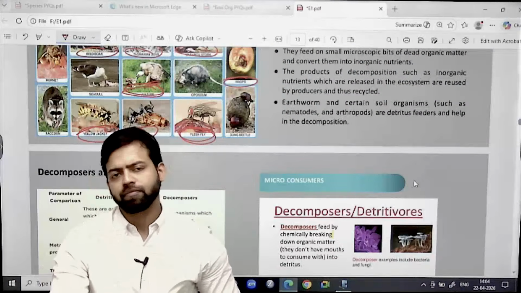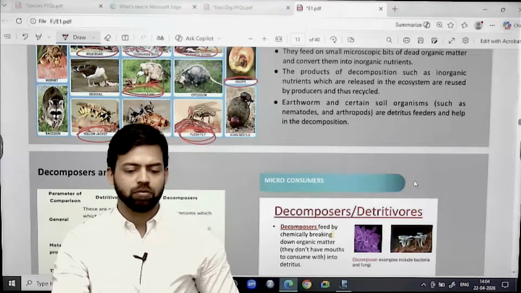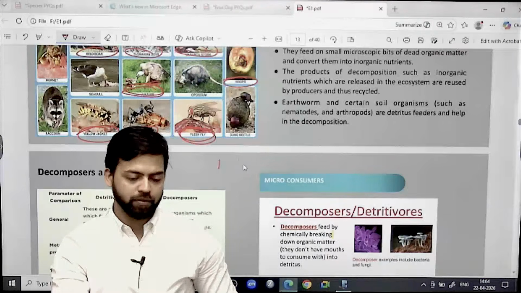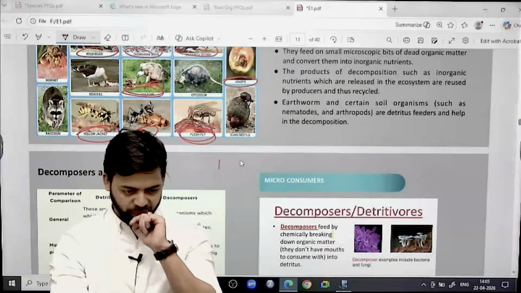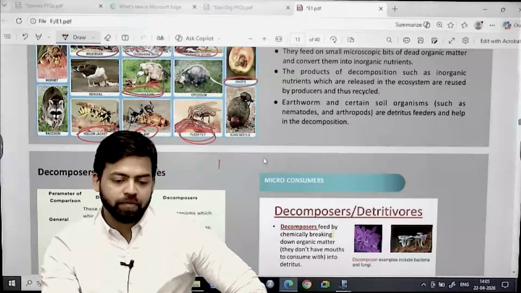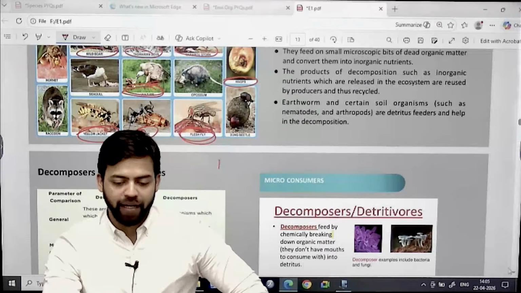So this type of examples you should remember. Write down. There can be micro decomposers that break down the organic matter.